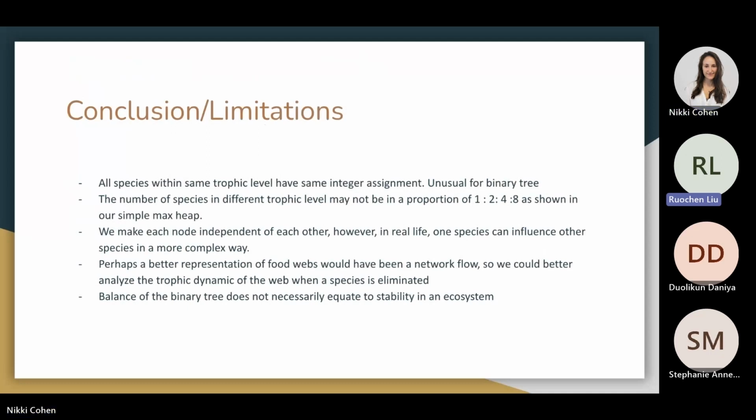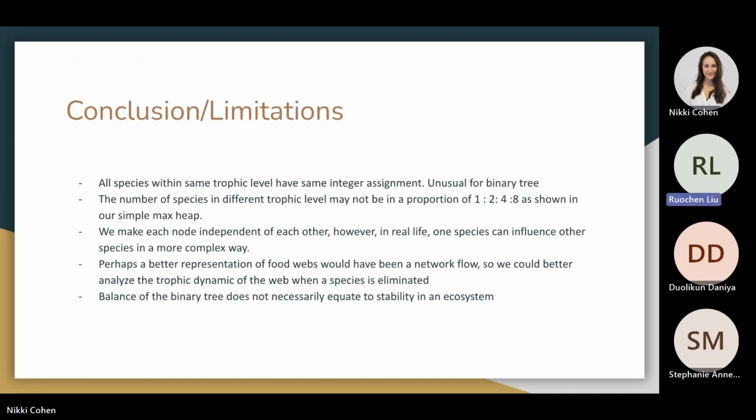The second limitation would be that our binary tree reflects a 1:4:8 ratio among the trophic levels, which is an oversimplified structure, as animals in level 1 are way more numerous compared to level 4. The third limitation here is that we make each node independent of each other. However, in real life, one species really can influence another in a much more complex, convoluted kind of way.